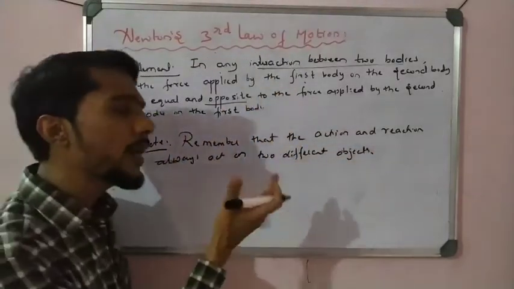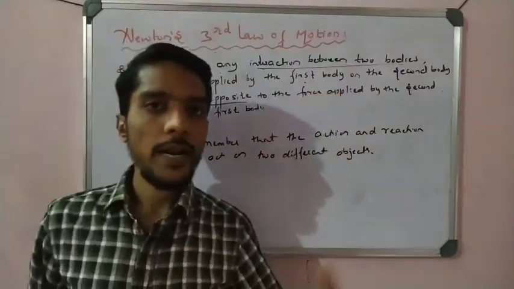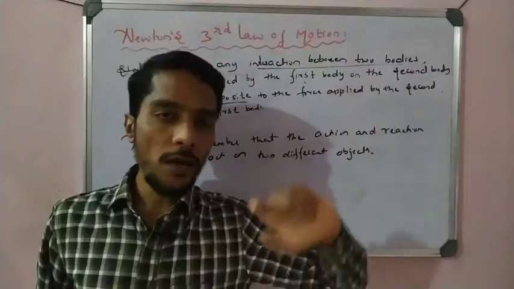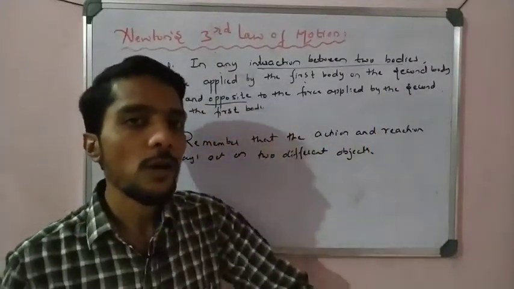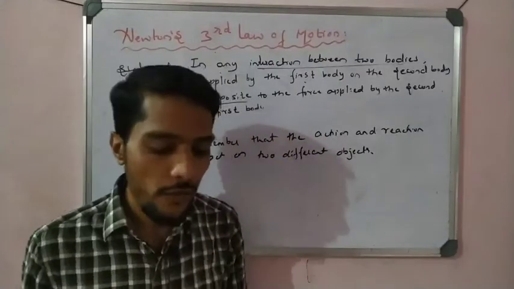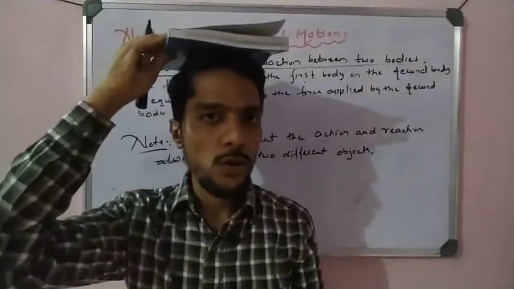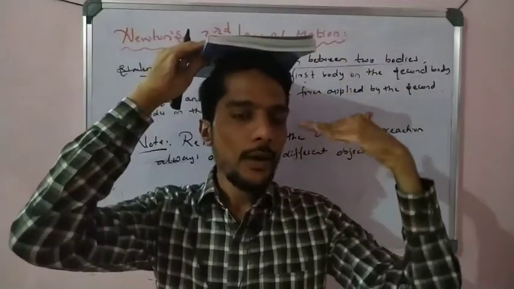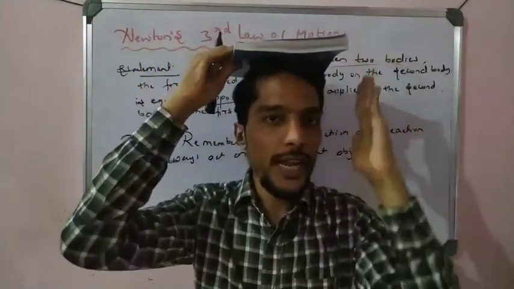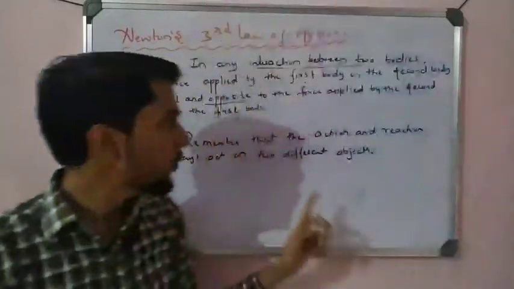We all know that action and reaction are applied on different objects. So one object is the block, the other is the table, right? The action by the block, the reaction by the table. The table is one object, the block is another object. If I hold this book on my head, my head is one object and the book is another object. The book applies force on my head, that is the action. At the same time, the head also applies force on the book, that is the reaction. So action by the book, reaction by the head.